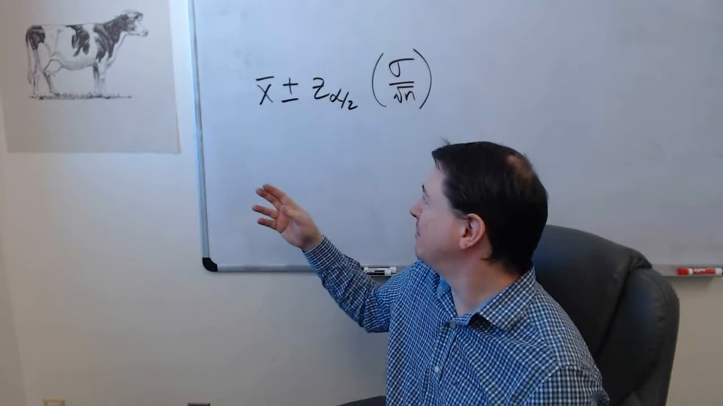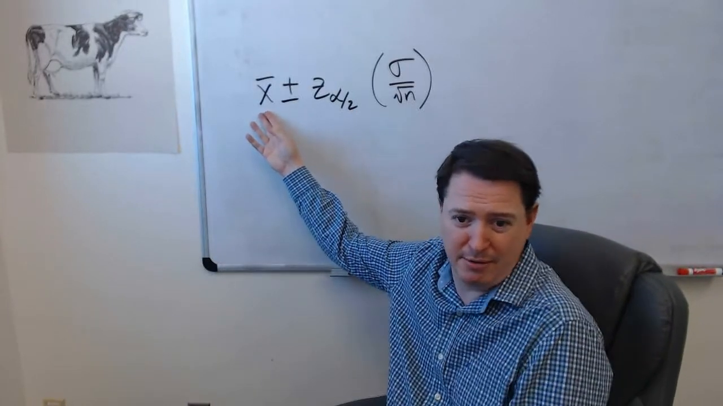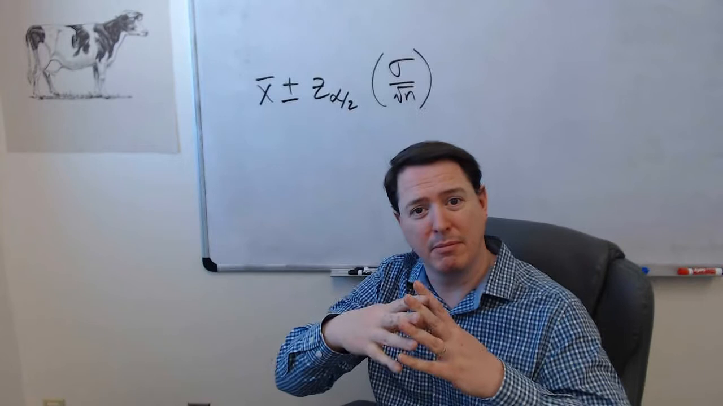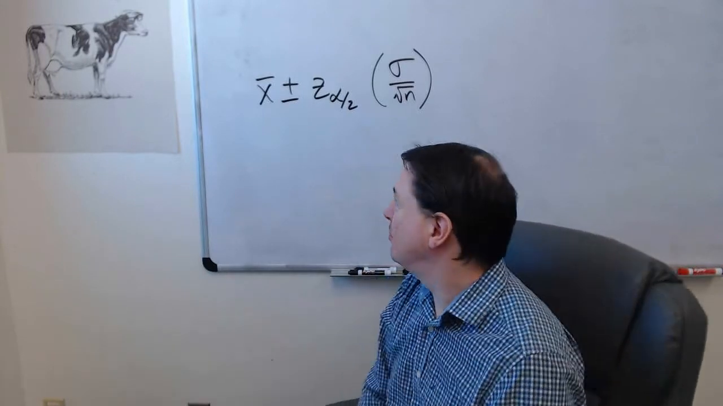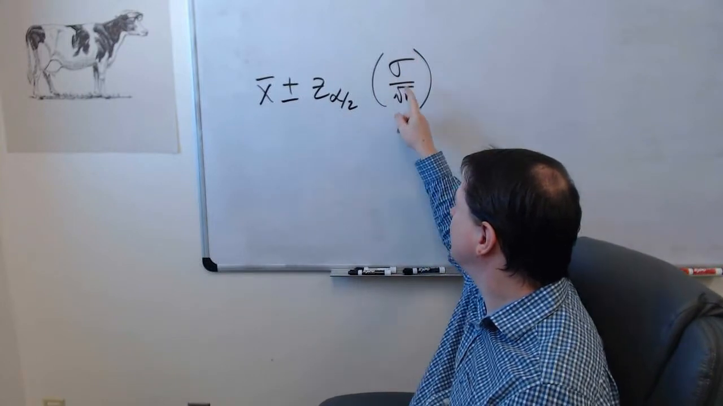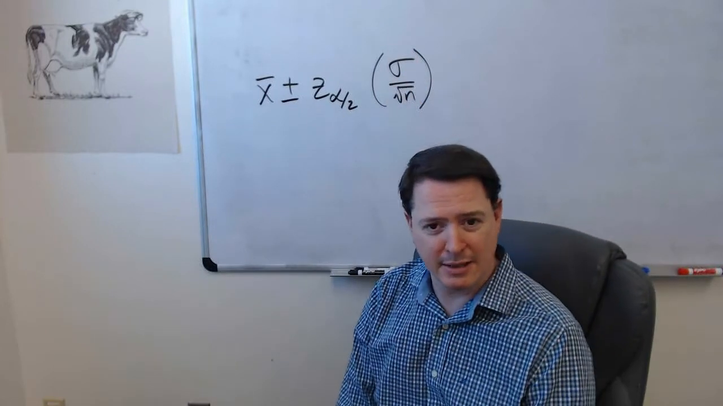Not just for the sample. If I just want the sample, here it is. It's for the entire population. And what I've got here in my formula is the standard deviation for the entire population.